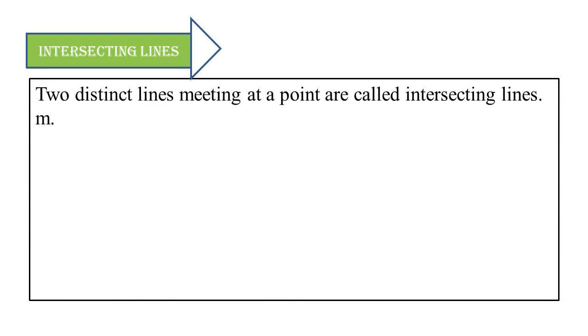That is our topic, intersecting lines. Now, what we mean by intersecting lines, this we have to understand. If on a plane surface we draw two or more lines which cross each other, then we say the lines are intersecting. The lines are intersecting means if two lines cross each other, they are intersecting. Suppose we have taken one line like this and another line like this, and we are watching that the two lines are crossing each other at a point.